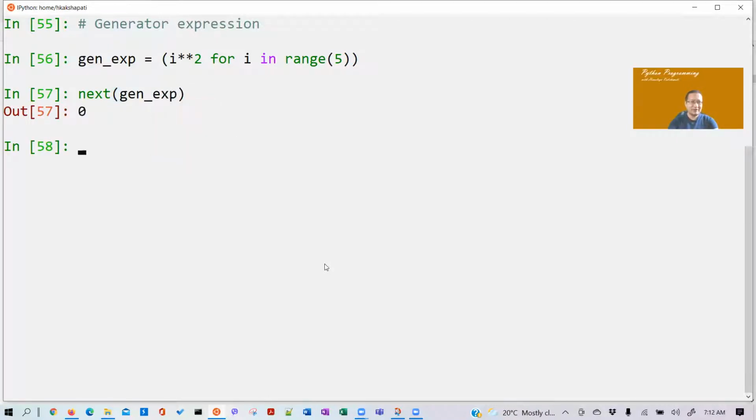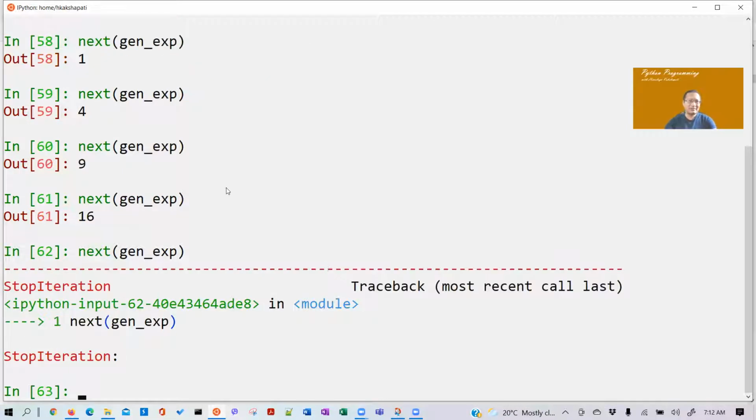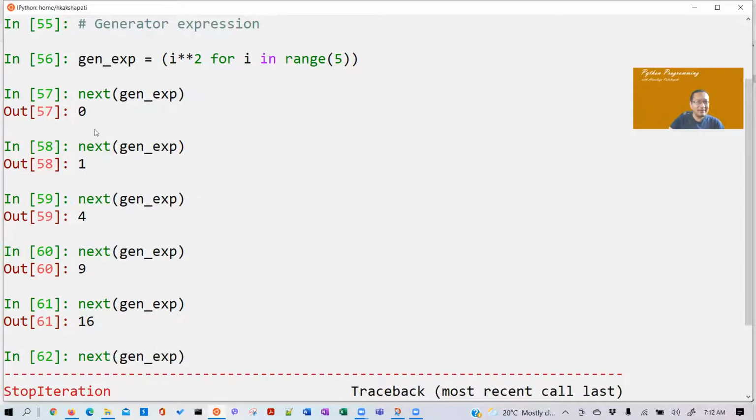So 0, 1, 4, 9, 16, and then stop iteration. Does it make sense? You know, this is 0.